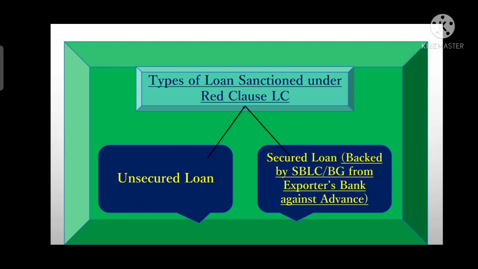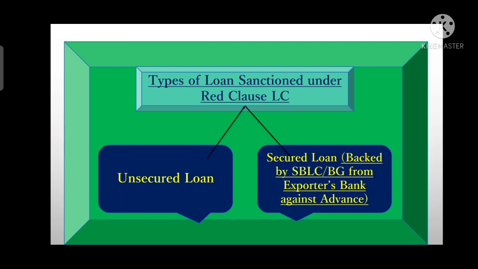if the exporter fails in shipping the goods on time, or if it fails to refund the funds, or in both of the aspects, or in any of the aspects the exporter fails, then the issuing bank will claim the funds from the exporter's bank, right? So under this type of secured loan, the exporter has to provide a guarantee from his bank.